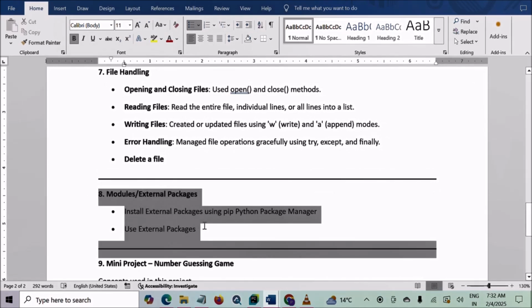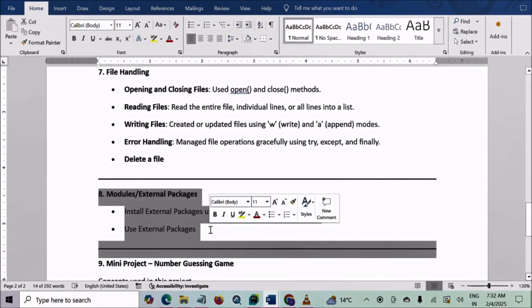Next is modules. In the module section, we learned how to enhance Python's functionality by installing and using external packages via pip, the Python package manager, making the language even more powerful and flexible.